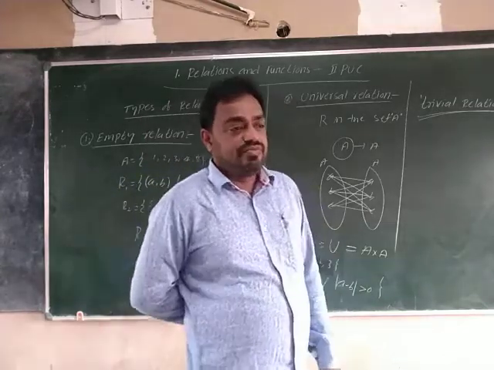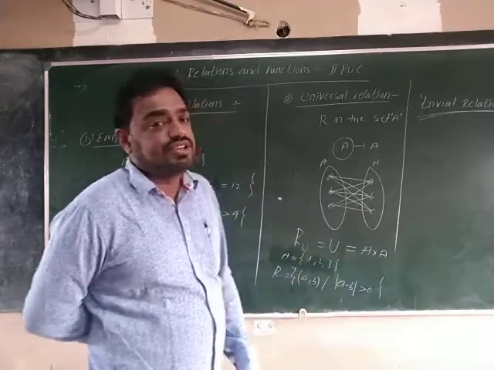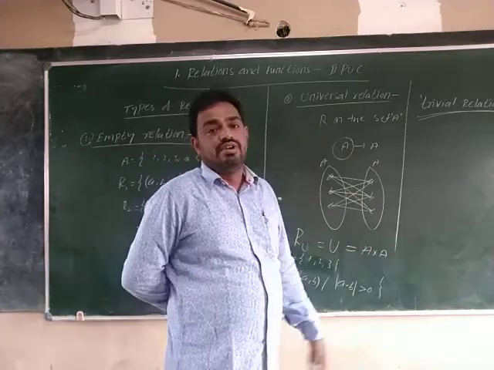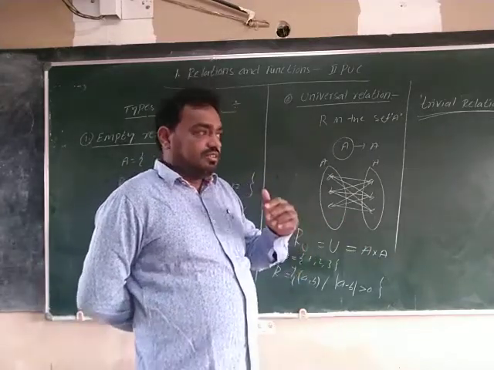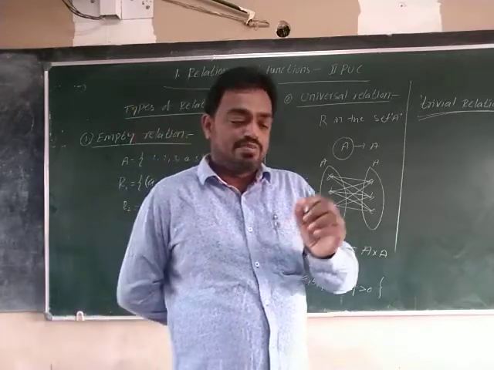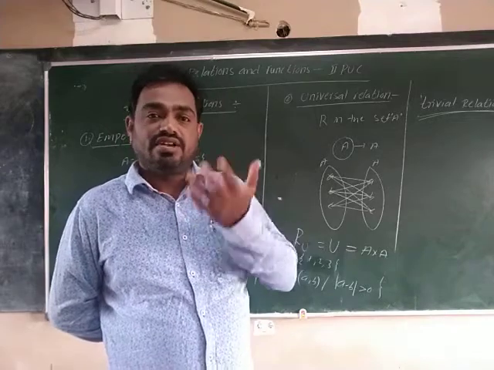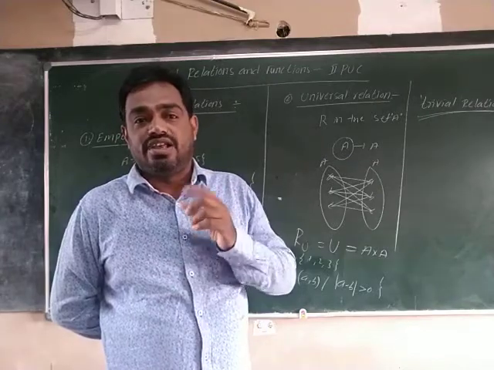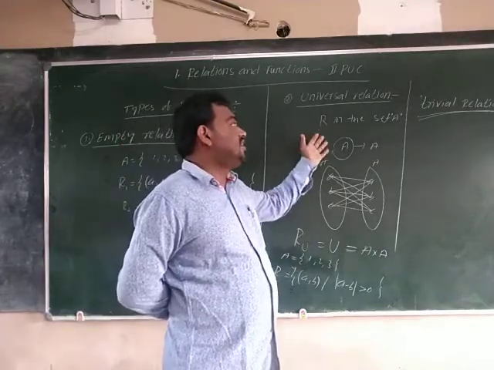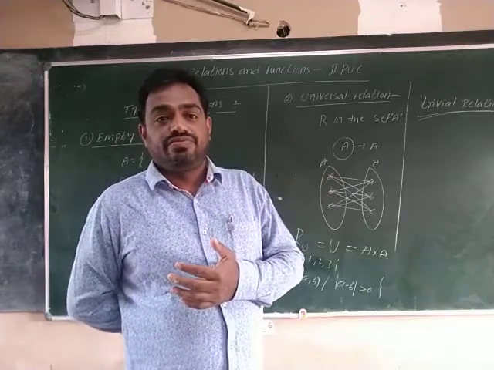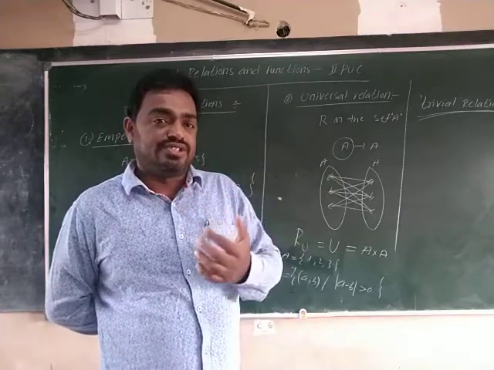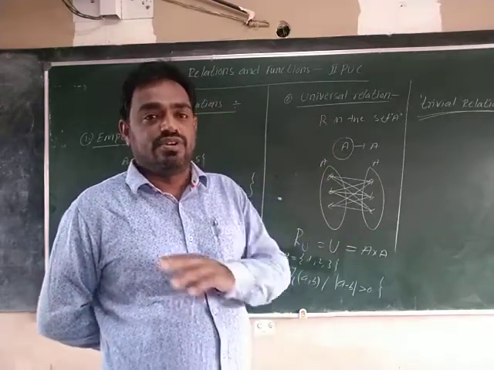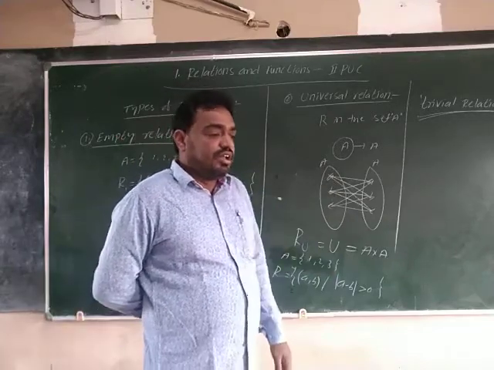Okay, trivial relation means which relations? The empty relation and the universal relation are called trivial relations. Among these relations, the smallest relation is the empty relation because it has no elements. The empty relation is called the smallest relation, and the universal relation is called the longest relation. So you remember this. Okay.